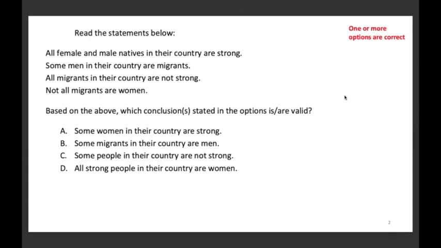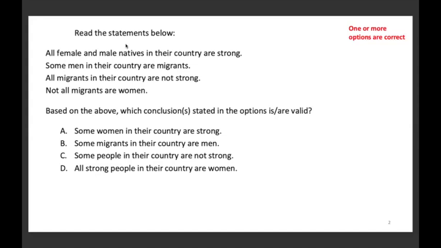First question. Read the statements below. What we have to find here after reading the statements, we'll read that first. Based on the above, which conclusion stated in the options is or are valid? Which means one or more options are correct in this case.